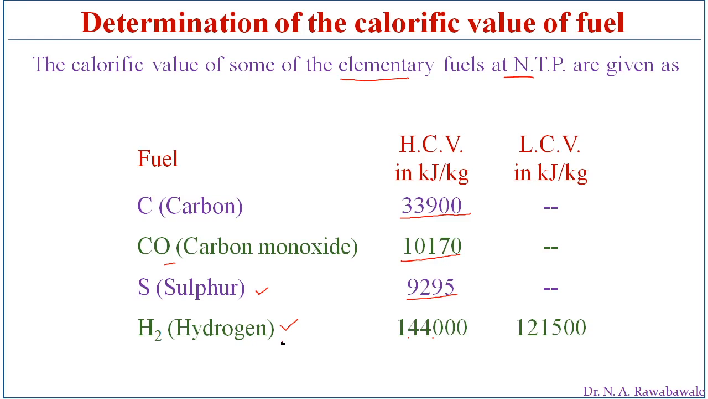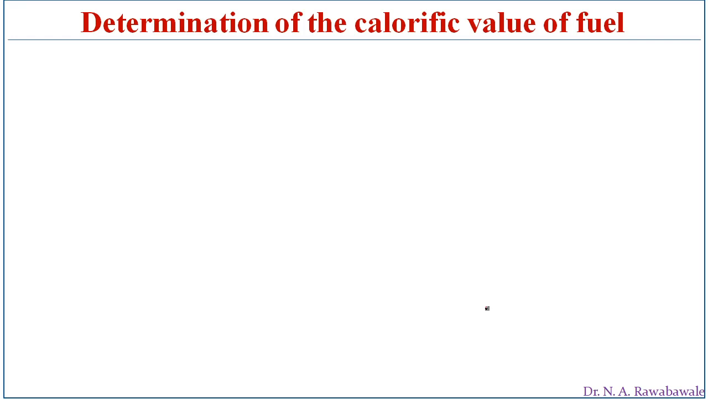If this hydrogen is burned, then it produces water. So it has a lower calorific value, because water absorbs some amount of heat energy to get evaporated, and the amount of heat energy absorbed by water is subtracted from the higher calorific value. So the lower calorific value of hydrogen is 1,21,500 kilojoules per kg of hydrogen fuel burnt.